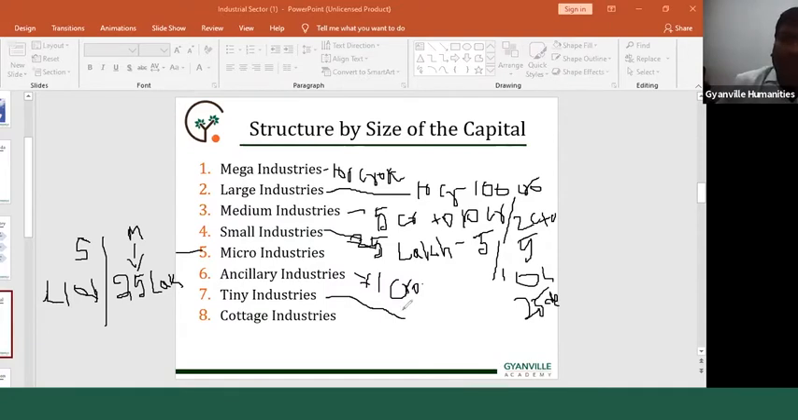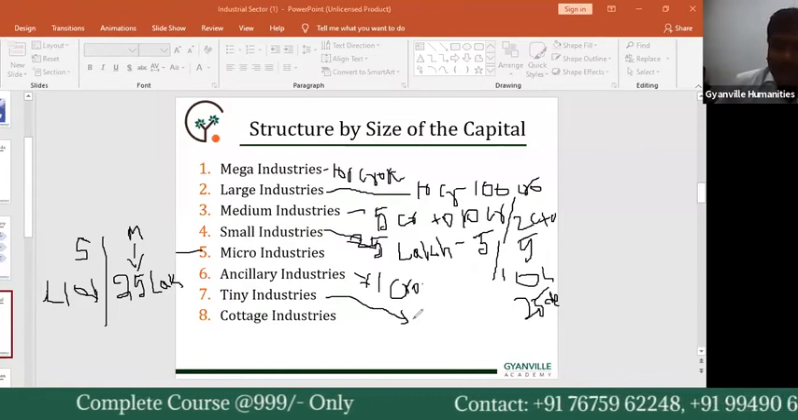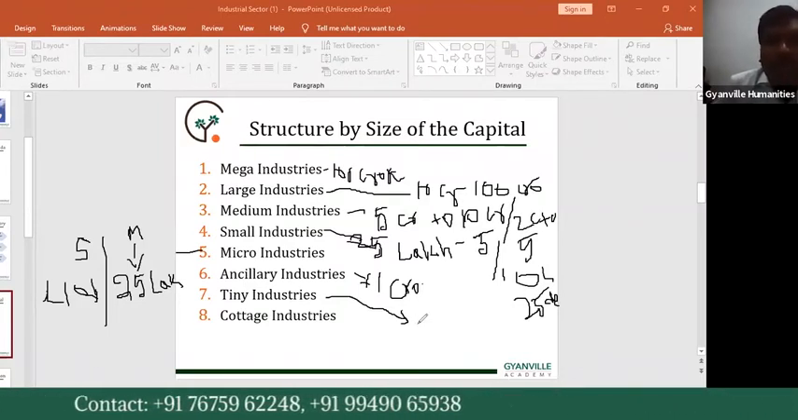So irrespective of the location of the unit, the plant, machinery and equipment related investment amount is 25 lakhs rupees.